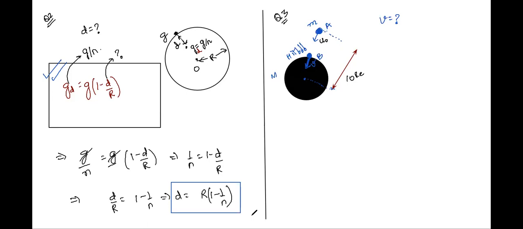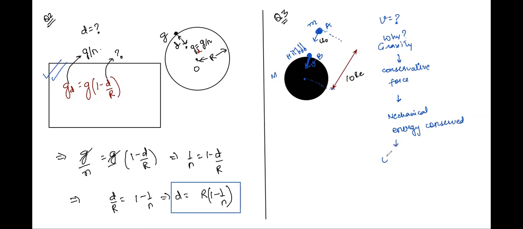Earth's gravity. And what kind of force is gravity? It's a conservative force. Great. If gravity is a conservative force, what is conserved? Mechanical energy. Absolutely correct. So since mechanical energy is conserved, what is this mechanical energy made of? What are the two parts of the mechanical energy? Kinetic and potential.